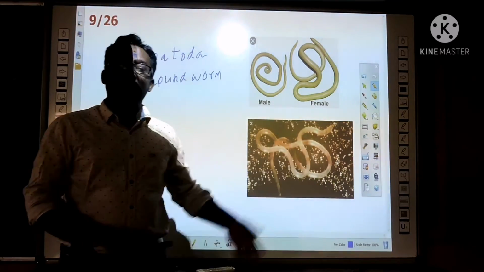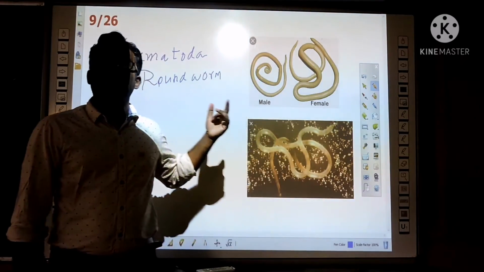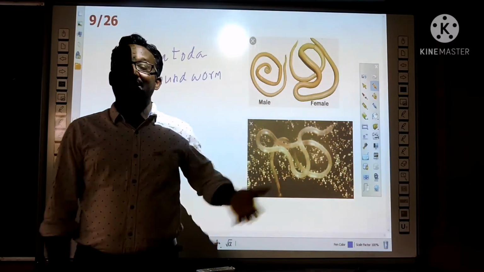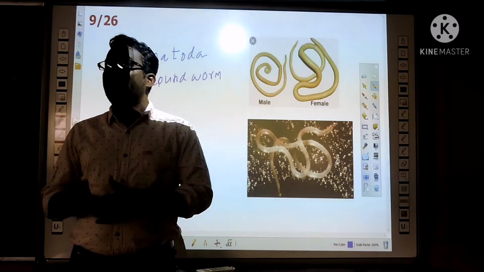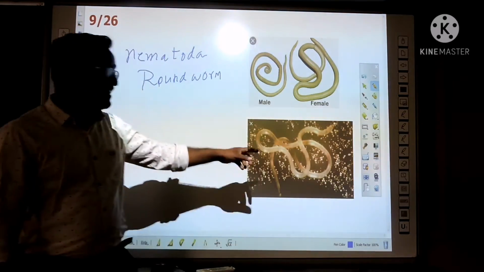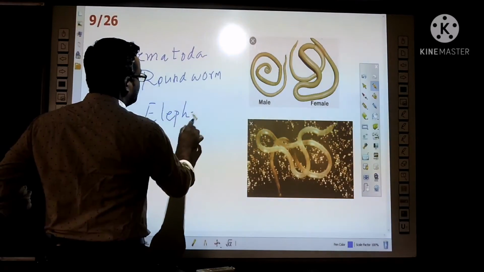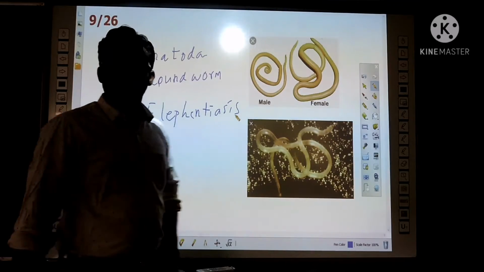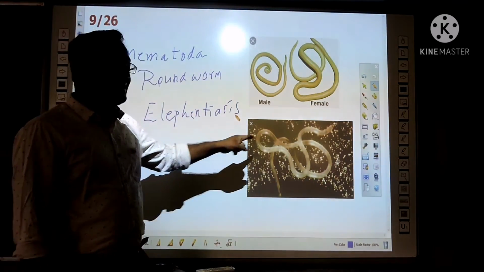They are also triploblastic, but do not have a true coelom. So true organs and true tissues are not present. They also live as parasites and some live as free living. The parasite causes diseases in humans. For example, elephantiasis disease. Elephantiasis. It is caused by the filarial worm.